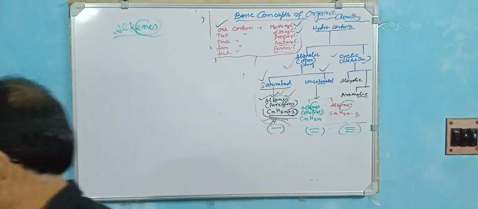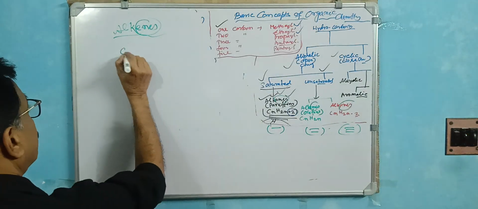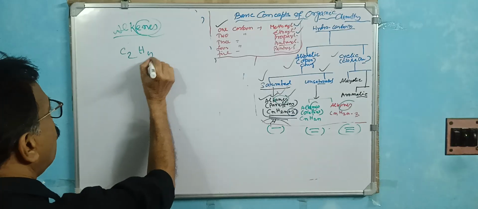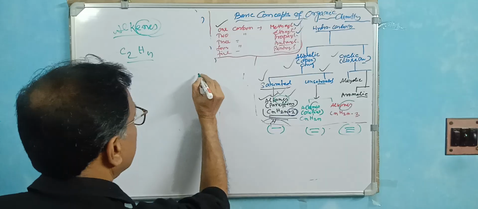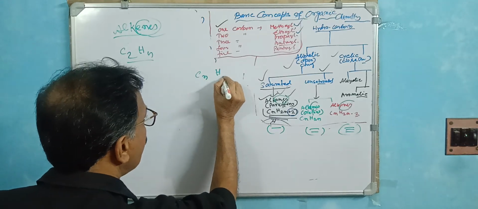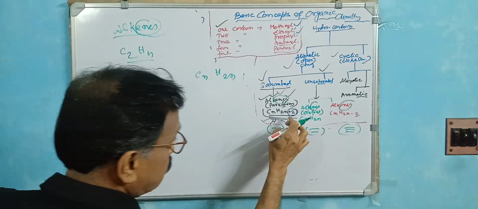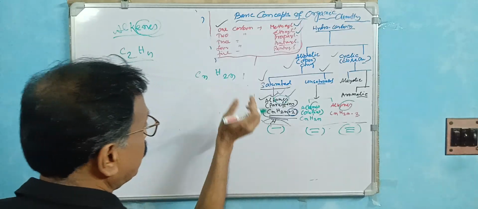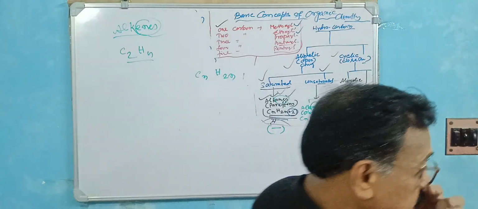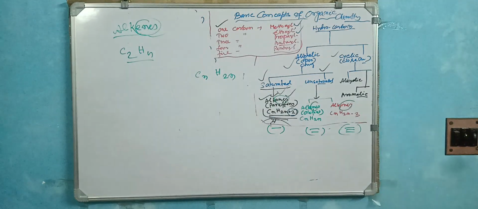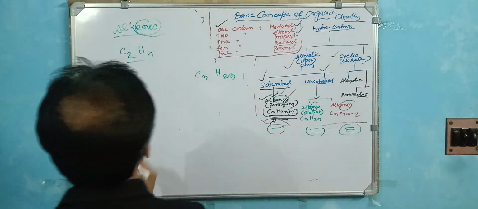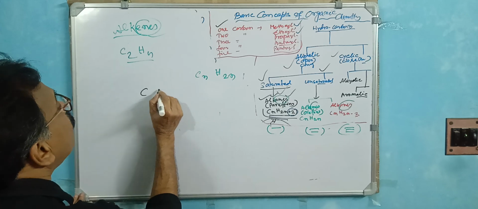So in case of this, this is C2H6. Suppose C2H4. Now this is the double bond. What is the general formula? General formula is CnH2n. Here it is CnH2n plus 2, here it is only 2n. That means 2 hydrogens are out, which means shifting the double bond in this way. So for that reason, this is the unsaturated, because of the carbon-carbon double bond.